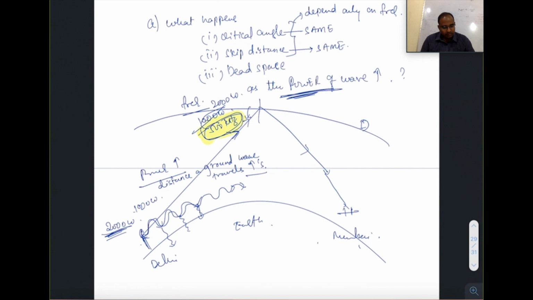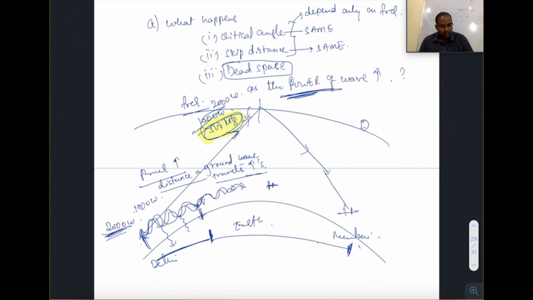See, skip distance is between, sorry, now we'll talk about dead space. Dead space is between where the ground wave reaches maximum and then the first sky wave is received. That is where no waves are received. But if you increase the power of transmission, you know that the distance a ground wave travels increases.